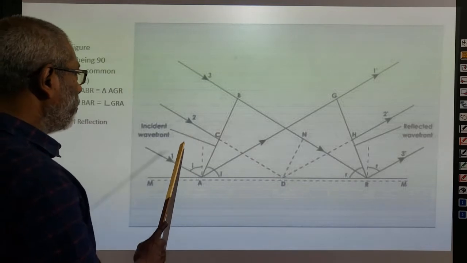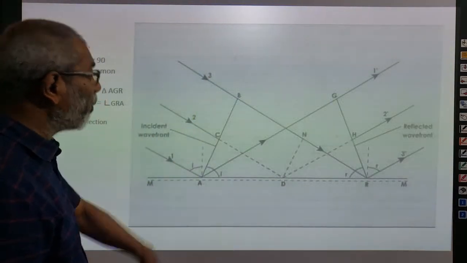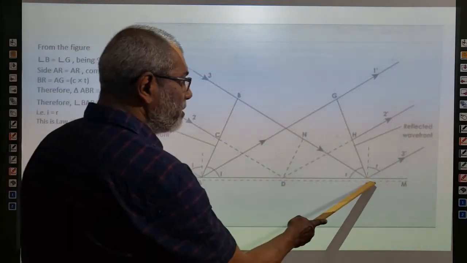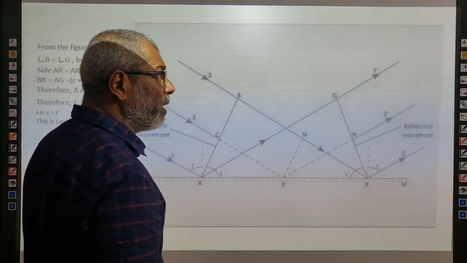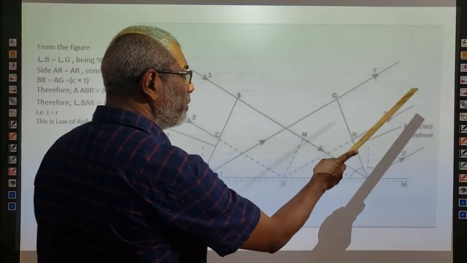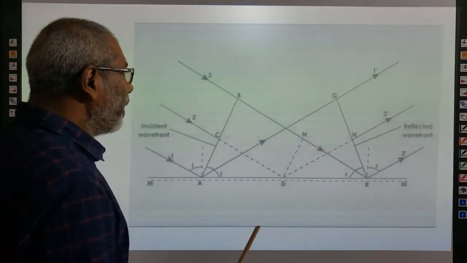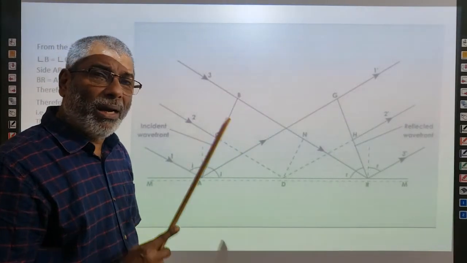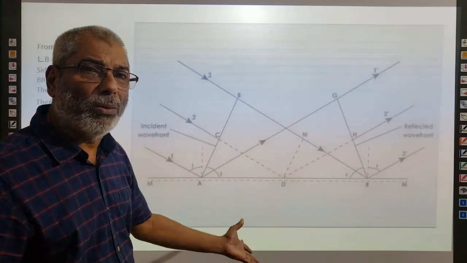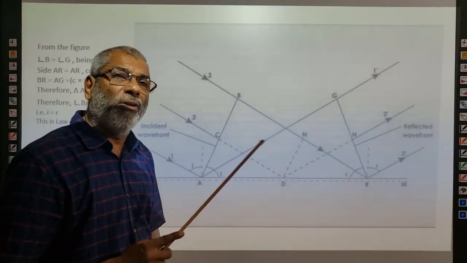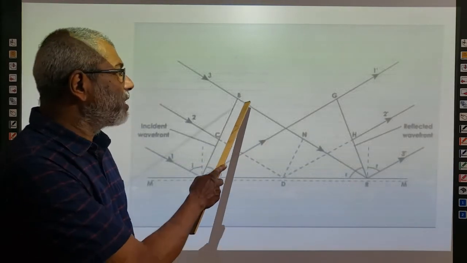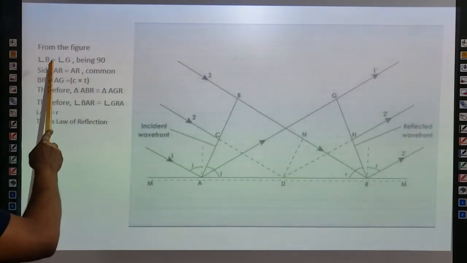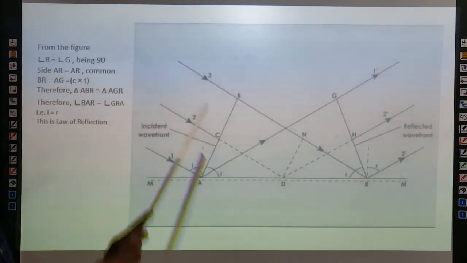Because 1, 2, 3 are incident rays, AB is the incident wavefront, and GR is the reflected wavefront. The corresponding reflected rays are 1, 2 and 3. And everybody knows that the angle made by a ray of light to the wavefront is always equal to 90 degrees. That means ray of light is perpendicular to the wavefront. Hence, angle B is equal to angle G, being 90 degrees.